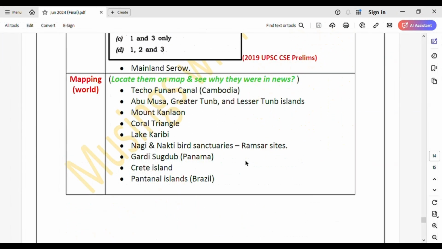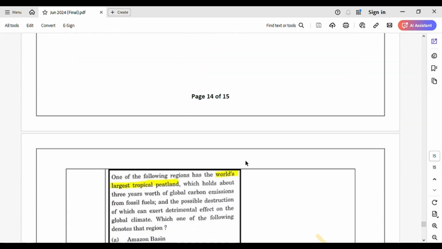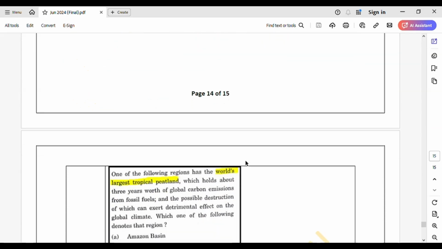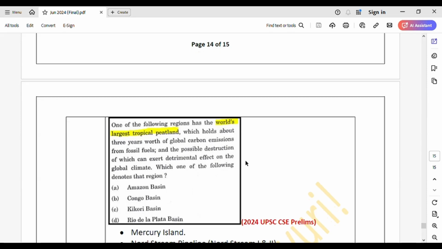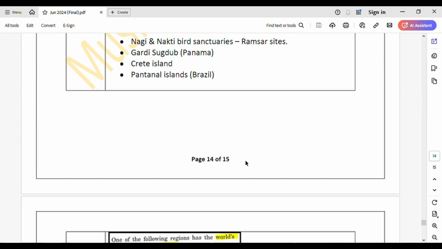Then the last part is mapping. Here what to do is locate these places on the map and see why they were in news. That's the only thing you have to do. One important aspect here is you should know why they were in news. This is very, very important. Like you can see here, one of the following regions has the world's largest tropical peatland. Such questions can be answered if you've done mapping well. For example, check what these Pantanal Islands in Brazil are. You'll get an idea.